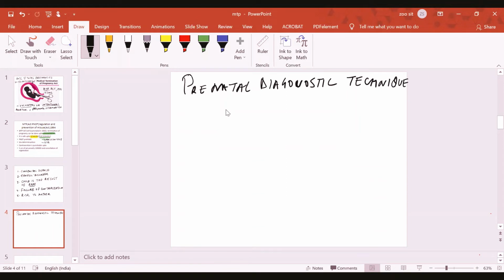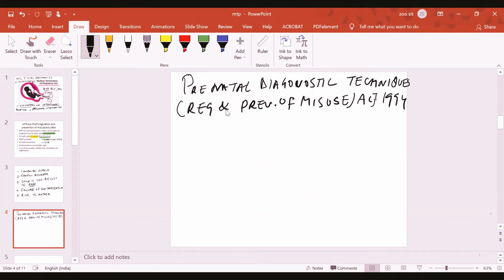Prenatal diagnostic techniques. The Regulation and Prevention of Misuse Act, 1994, and it has been amended in 2003.